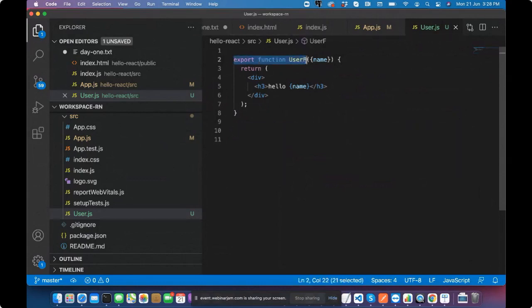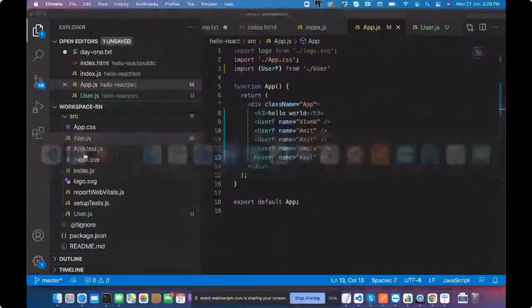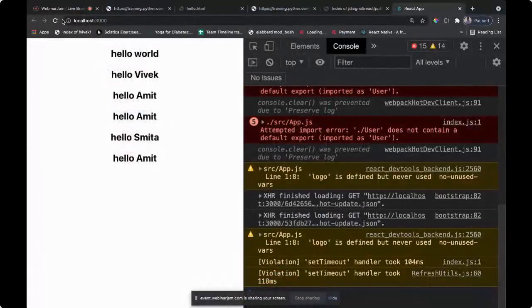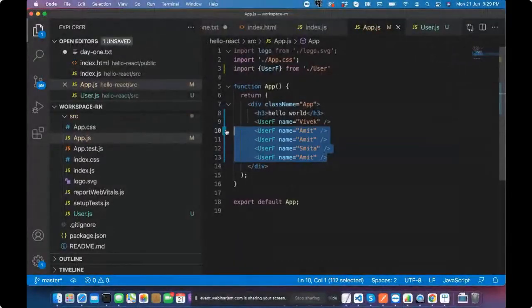If I do it with the export directly rather than default, here I can handle it like this. Change it to something like this. Let's see what we have on the Chrome. We still have the app working. Same. Removing all these things.